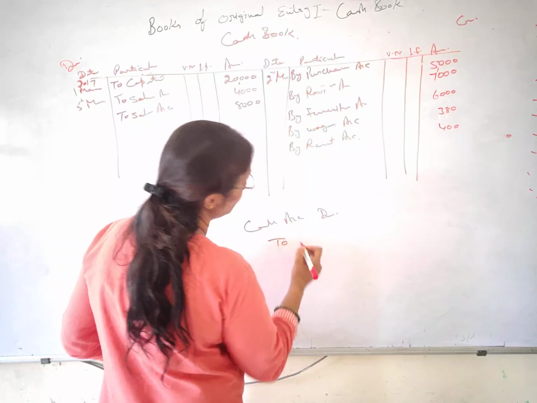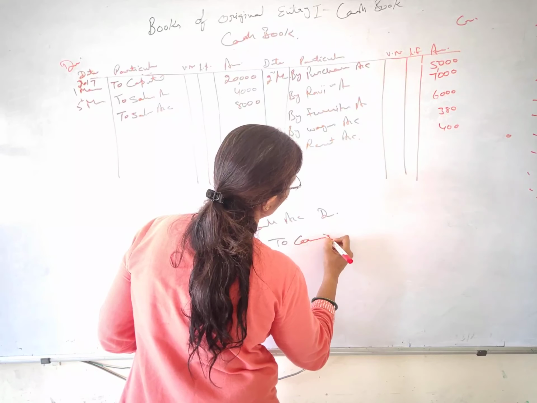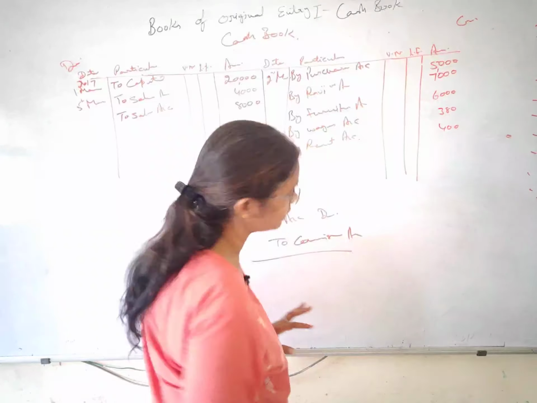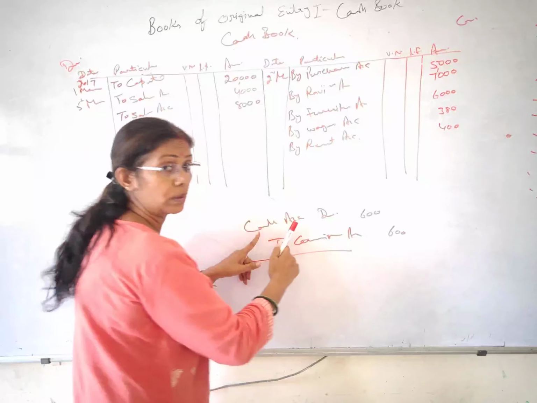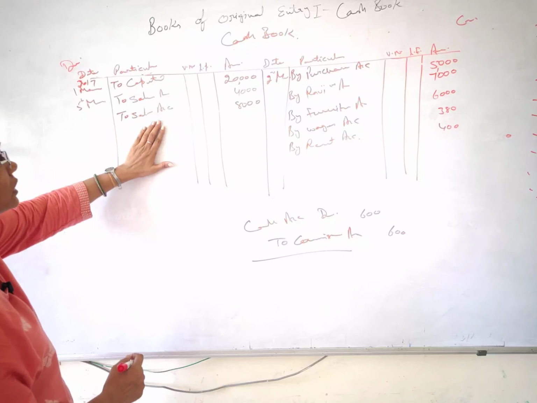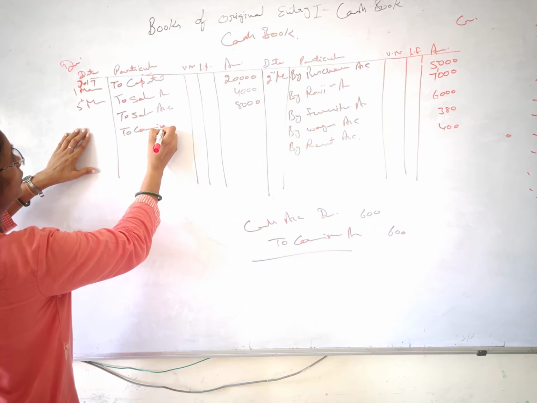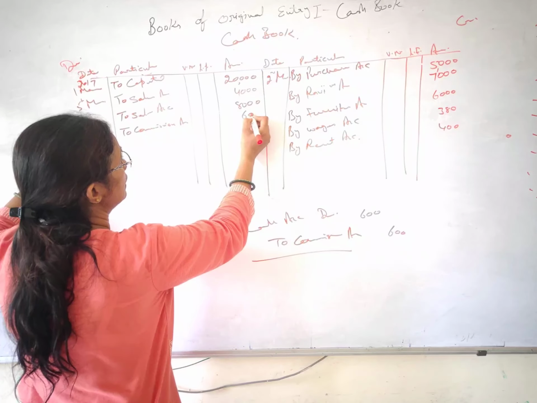Cash account debit to, incomes are credited, and the name of the income is commission account. The amount is 600. So cash account debit, cash is coming, so we reach at the debit side, opposite में क्या है, commission. Okay, and amount is 600.